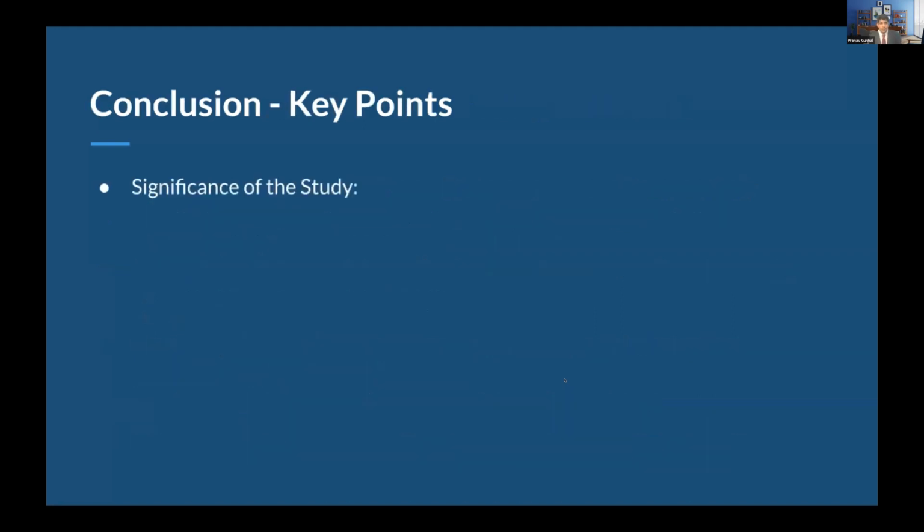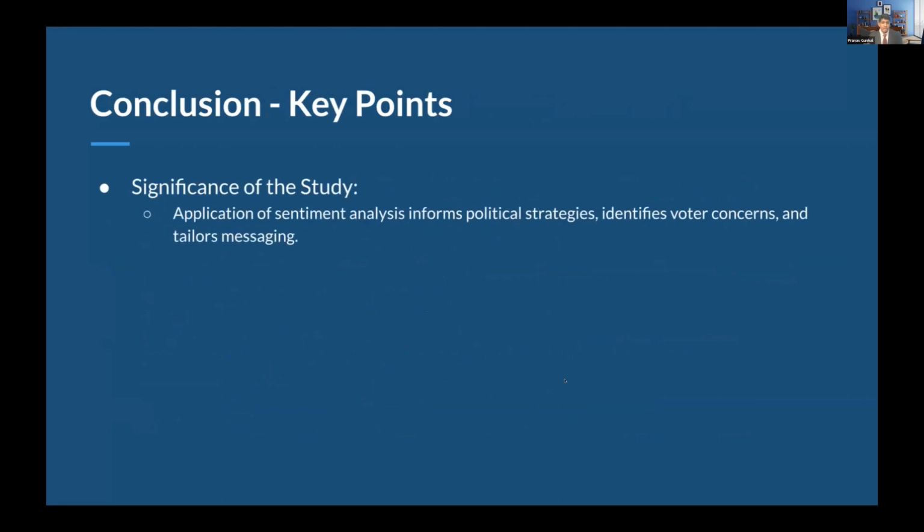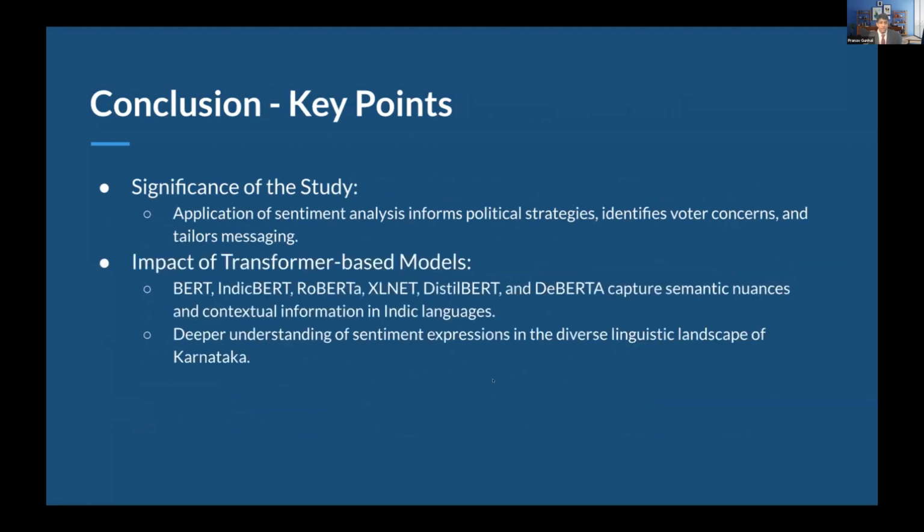Looking at our conclusion, the significance of our study was that we were able to apply political sentiment analysis to inform political strategies, identify voter concerns, and tailor messaging. With regards to transformer-based models, we have a bunch of models such as BERT, Indic BERT, RoBERTa, XLNet, DistilBERT, DeBERTa that captured semantic nuances and contextual information.